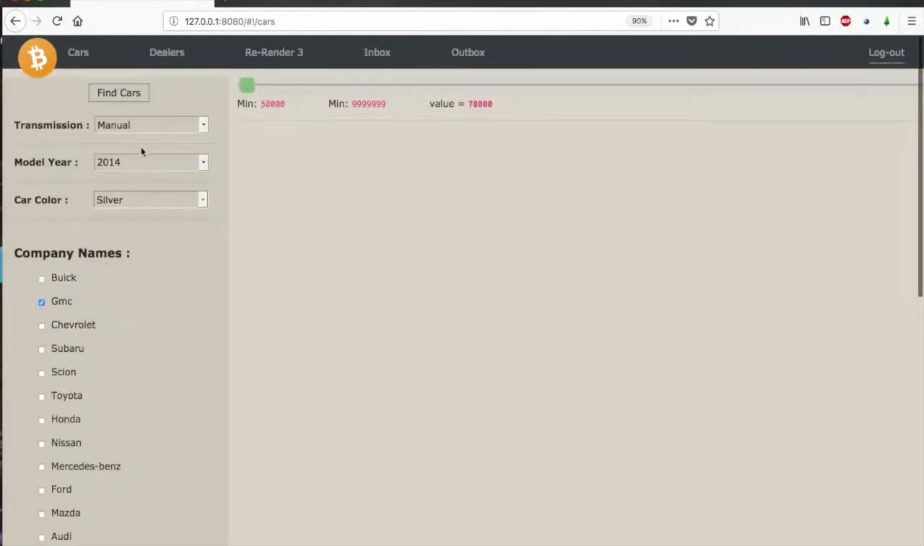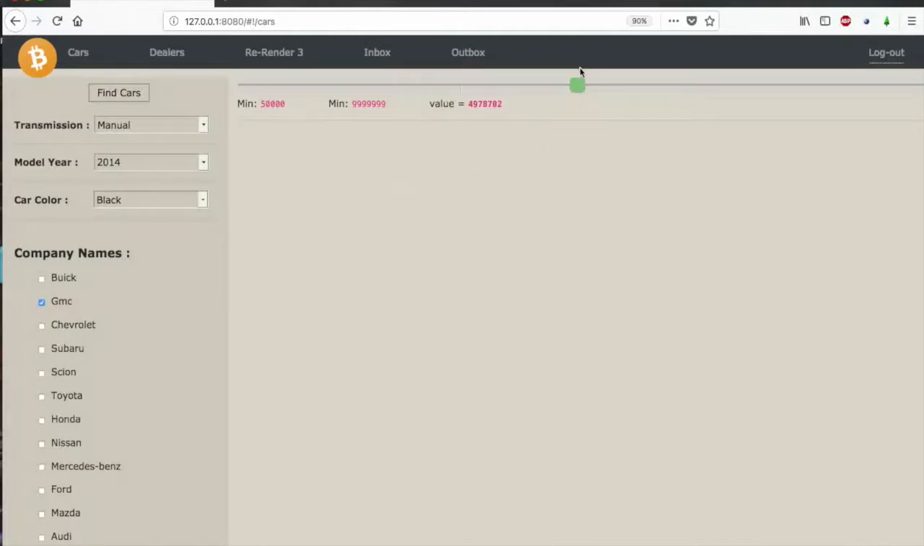And apart from this, we have three options to choose from. So either we want transmission to be automatic or manual, and model year. So we have from 2010 to 2019, and color range. So metallic, white, black, etc. And here we have the price range. So we can select the price range, and as you can see, the minimum is 50,000 and the maximum is this. And this is the main current value that we can choose by dragging this.